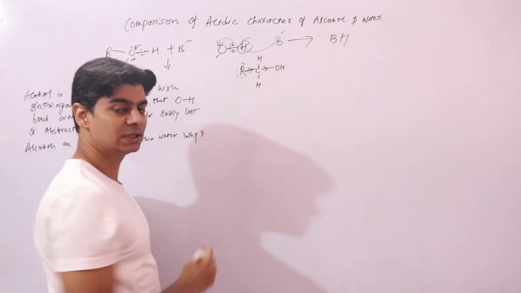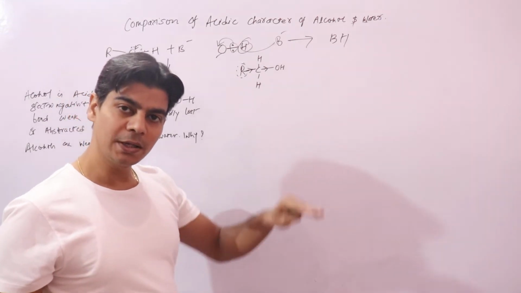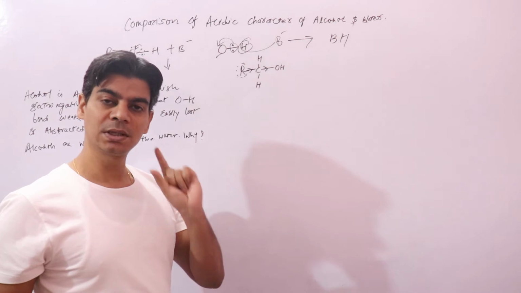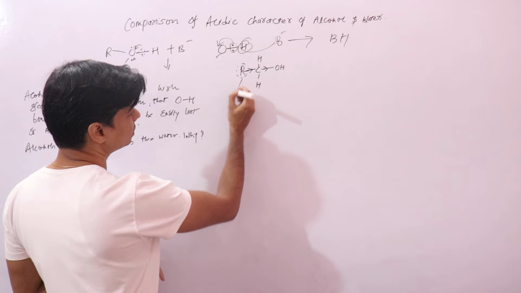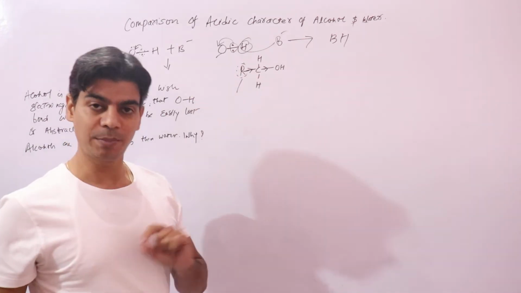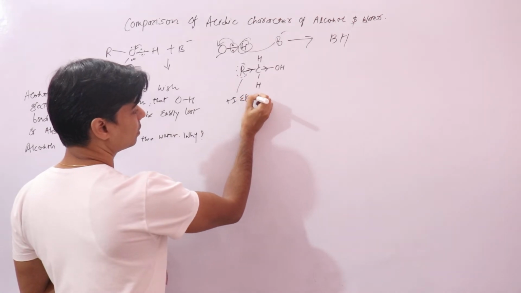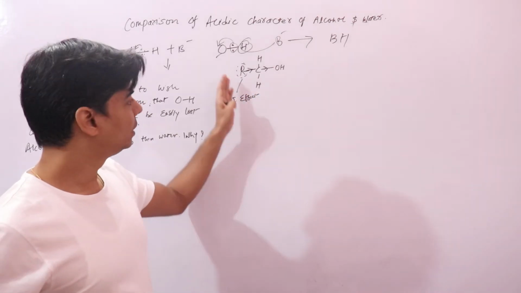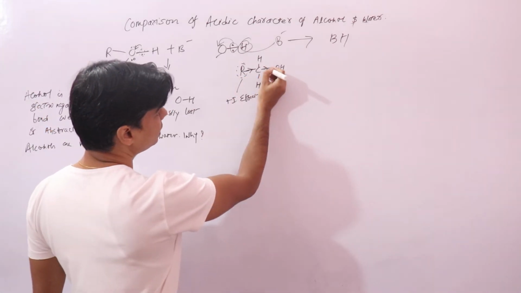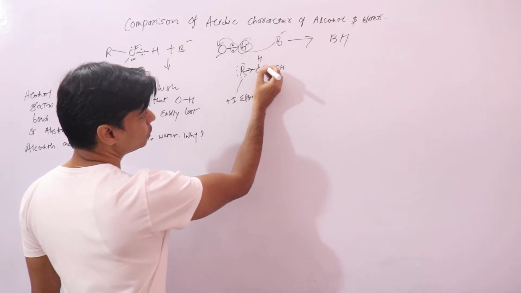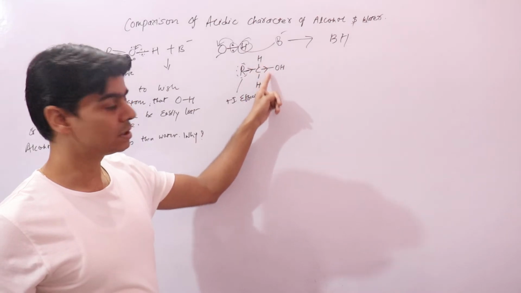When we say electron donating, if this alkyl group is donating electrons, we call it the plus I inductive effect. So your R group has a plus I effect, due to which it will release electrons towards the carbon atom. When it releases electrons towards the carbon atom, you have more negative charge on this carbon atom.